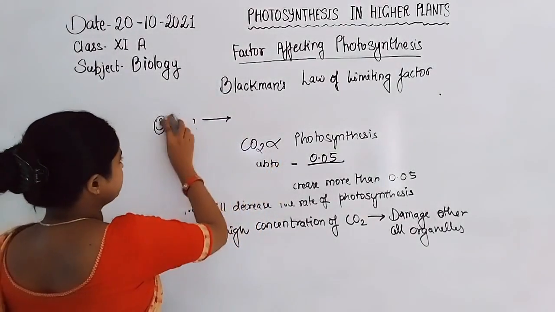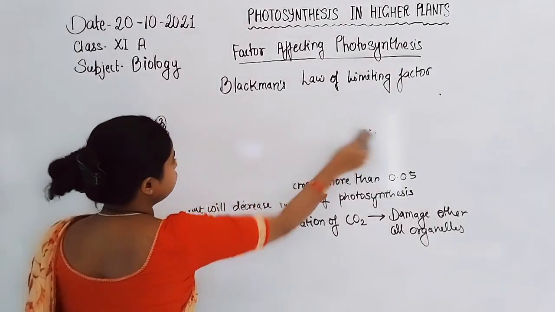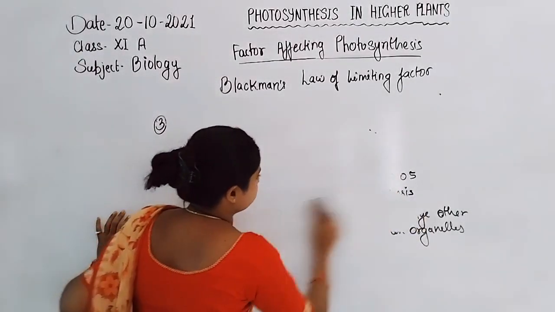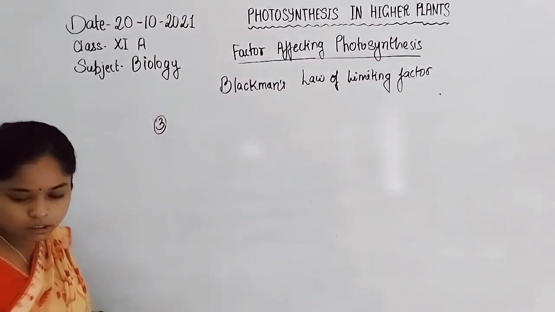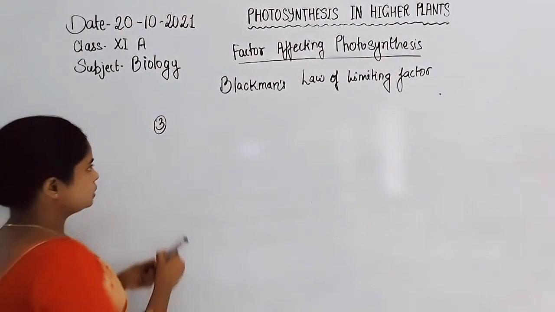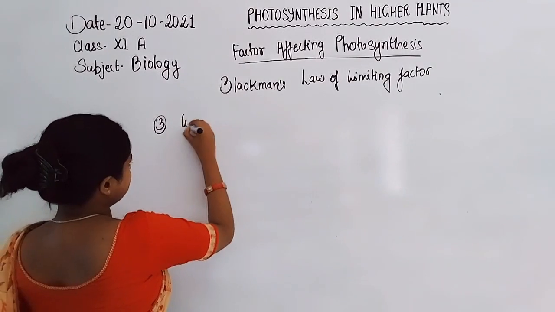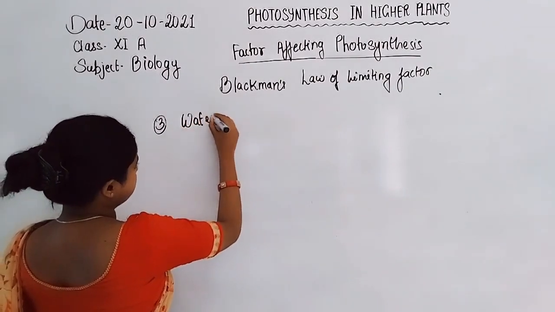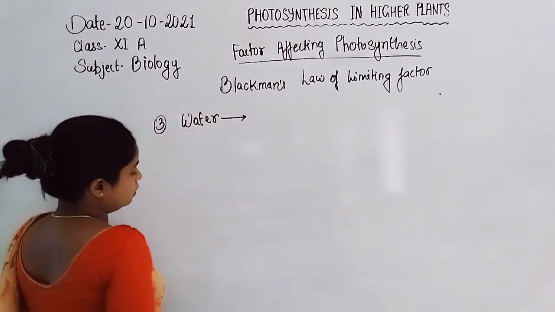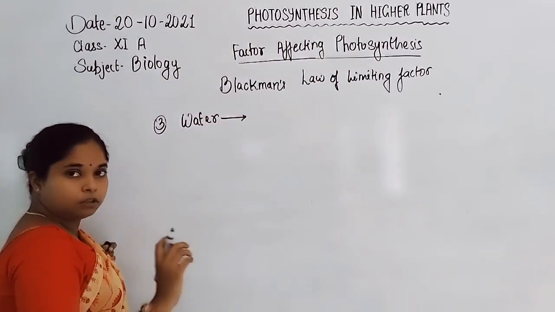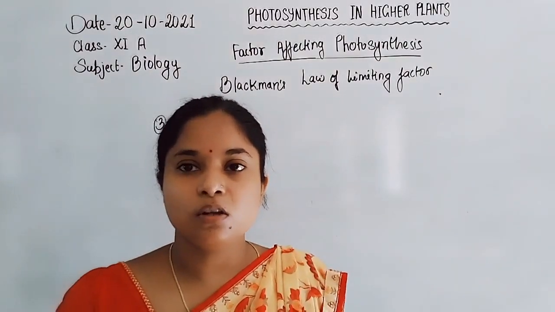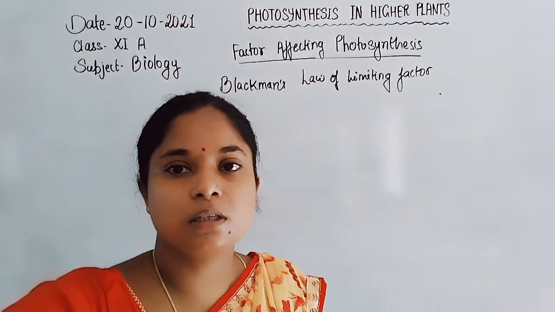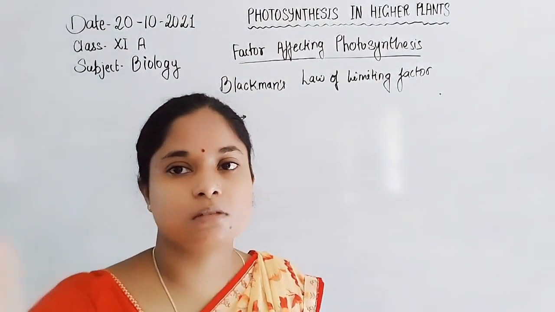Next is water, the availability of water. Water also determines the photosynthesis process, because if the water molecules are high or low, they increase or decrease the photosynthesis process.